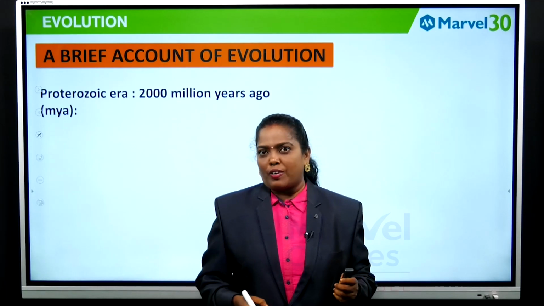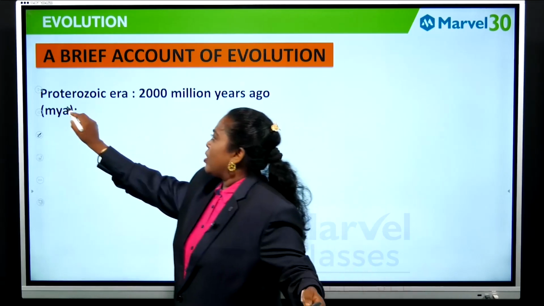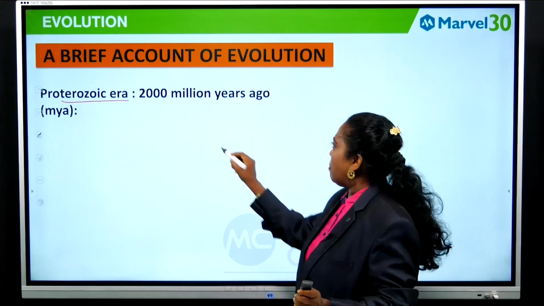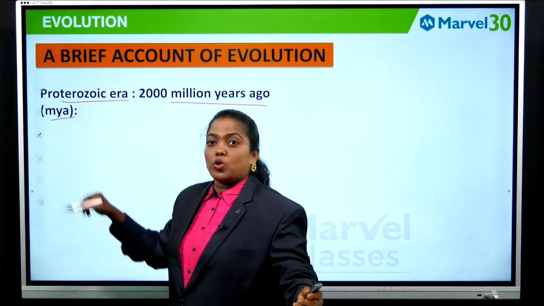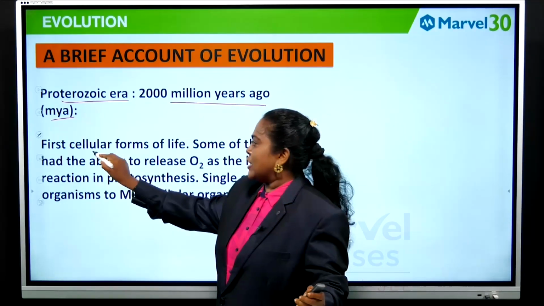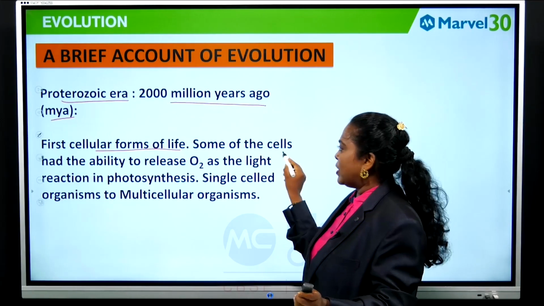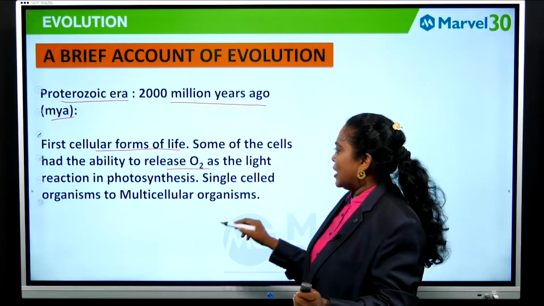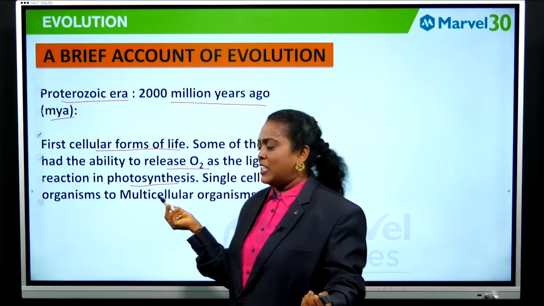organism evolved. So the first era is the Proterozoic era, 2000 million years ago. At that time, the first cellular forms of life originated, and some of the cells had the ability to release oxygen as the light reaction in photosynthesis, such as cyanobacteria, isn't it?